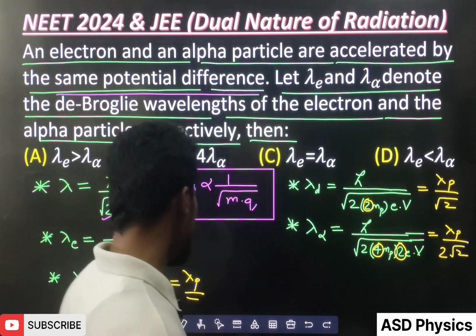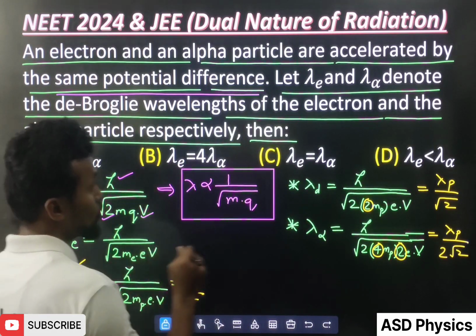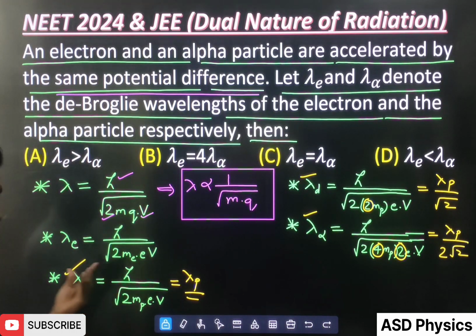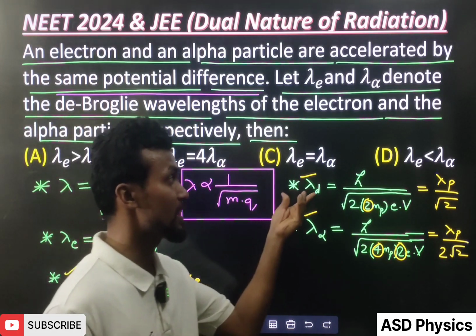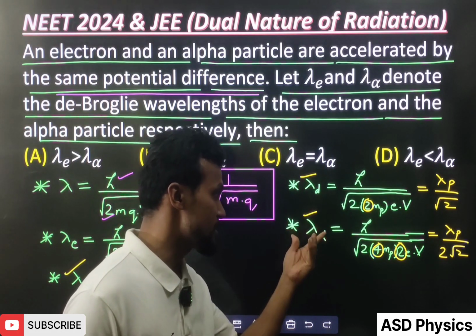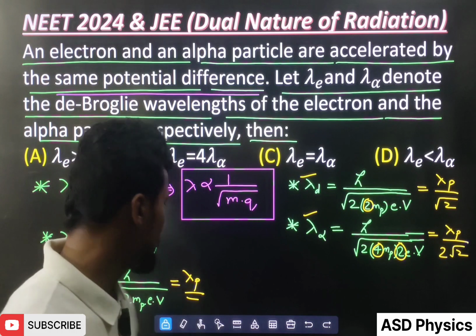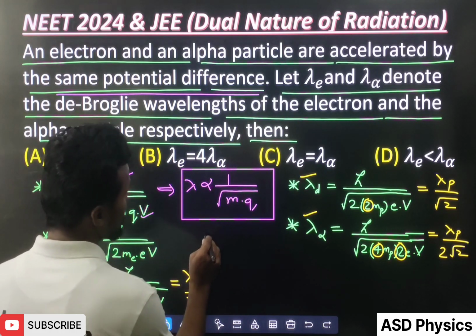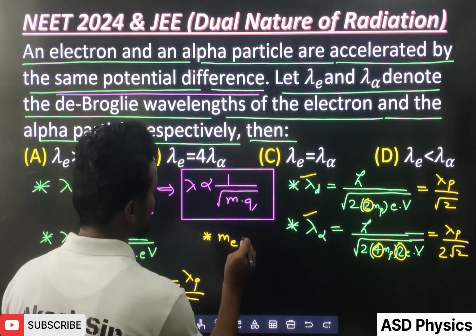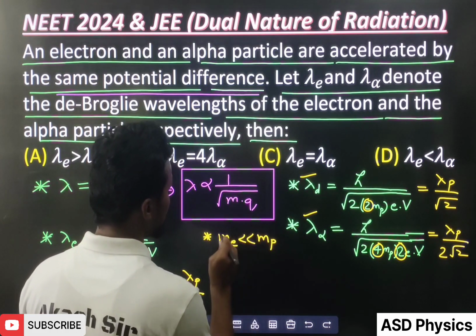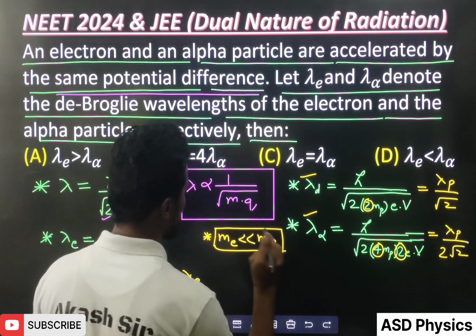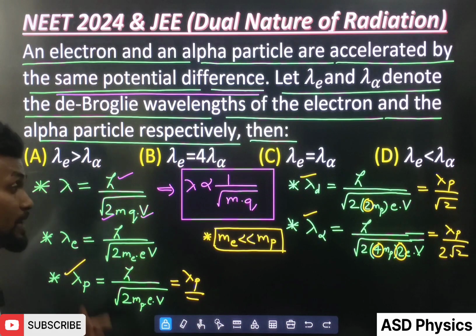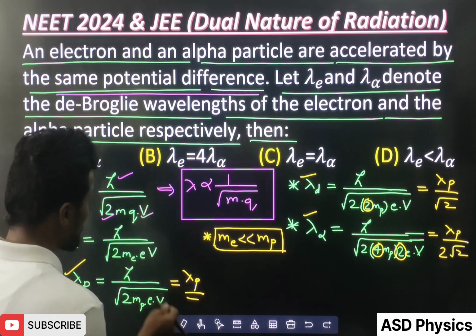So we have seen lambda proton, lambda deuteron and lambda alpha particle also. You know very well lambda proton is definitely greater than lambda deuteron, and lambda deuteron is definitely greater than lambda alpha. But if we talk about lambda electron and lambda proton, which one is greater? Remember that the mass of the electron is very small compared to the mass of the proton. That means lambda electron will be greater, because mass is small.